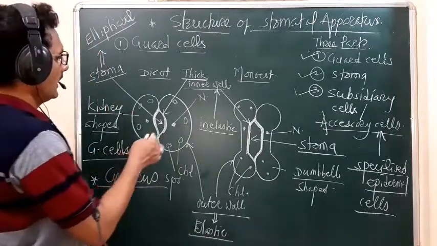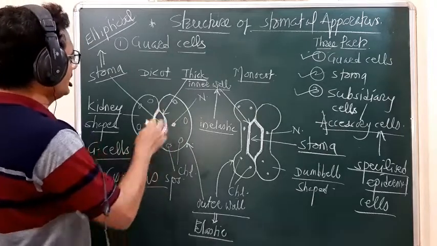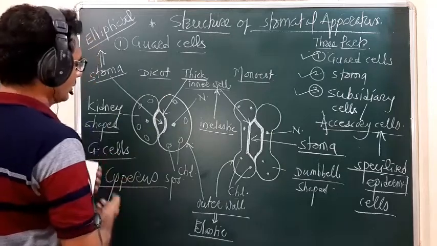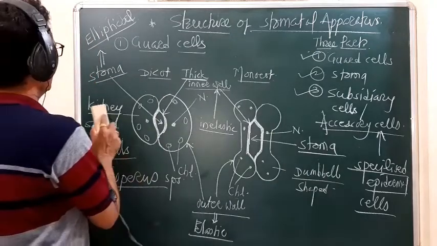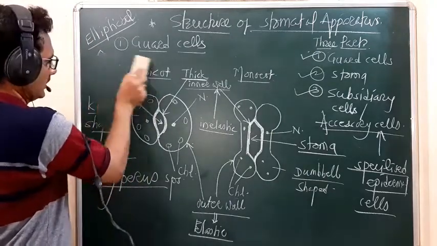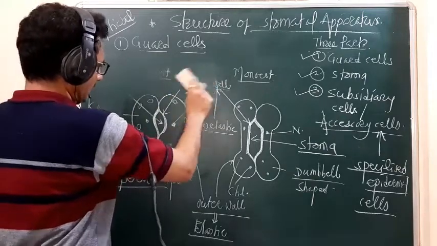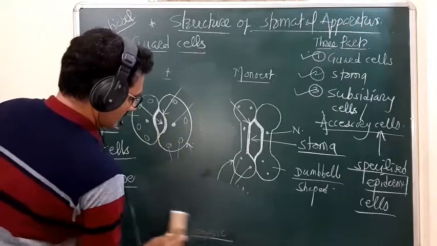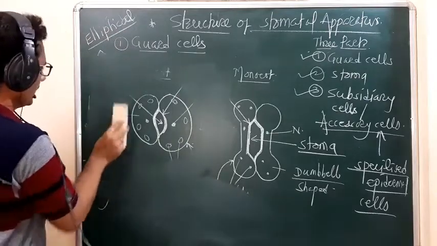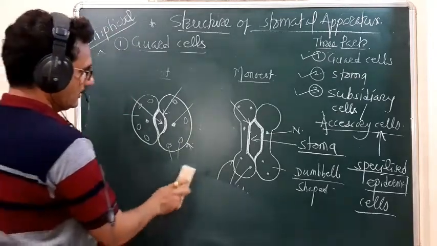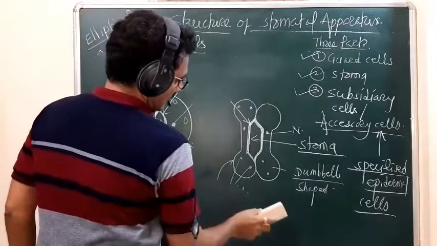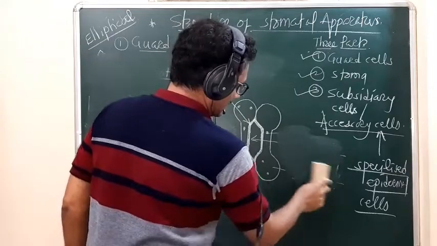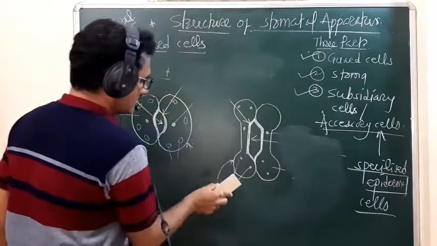Suppose this is the case of the dicot. I want to remove all the labels, keeping the entire guard cells as they are, because we have to show here the position of the accessory cells or the subsidiary cells.